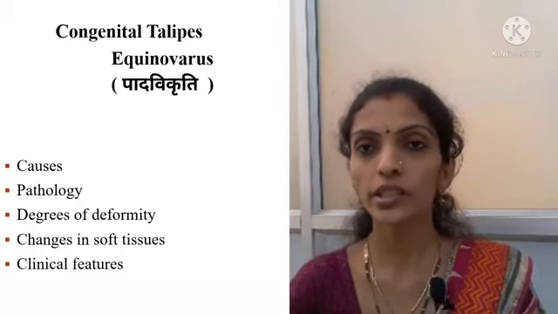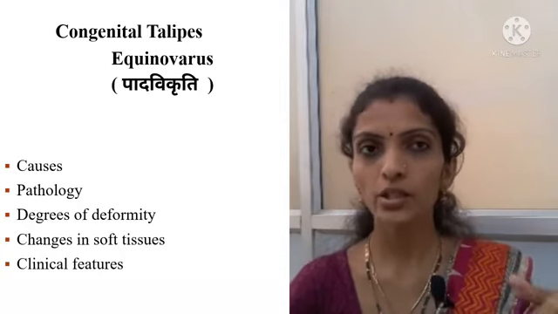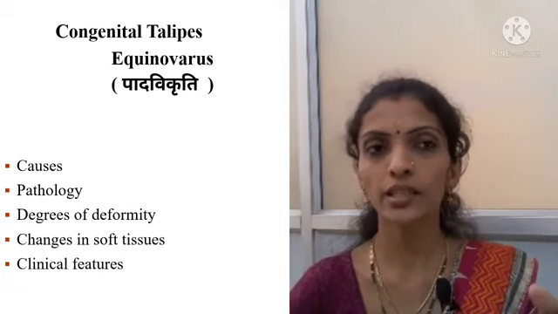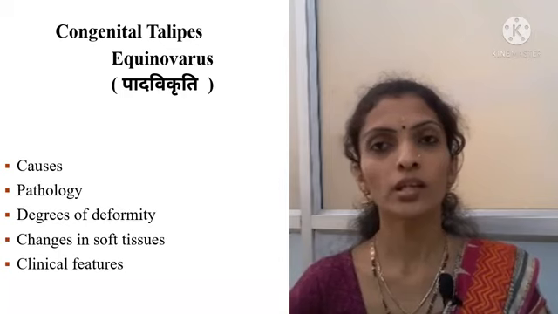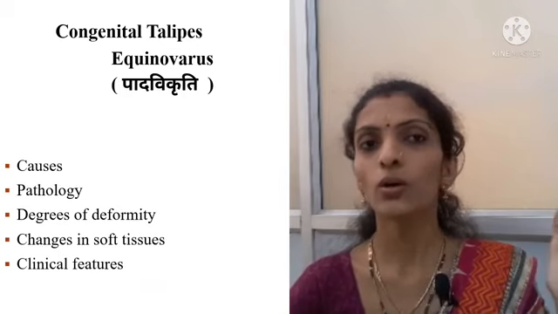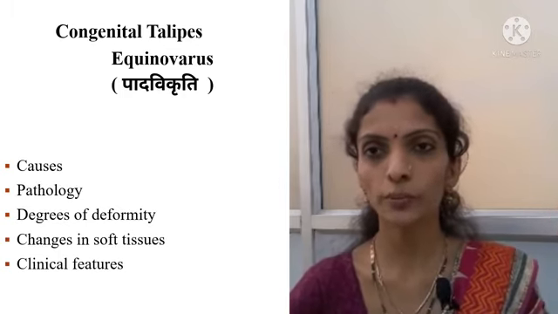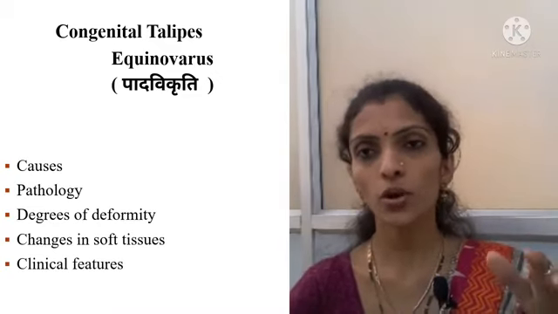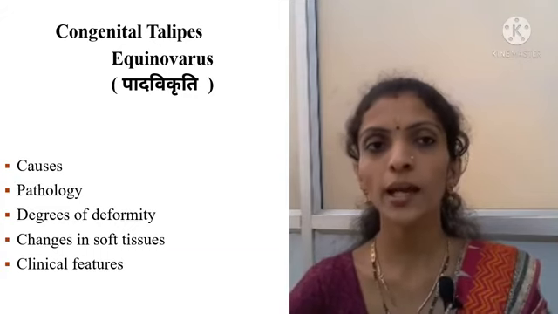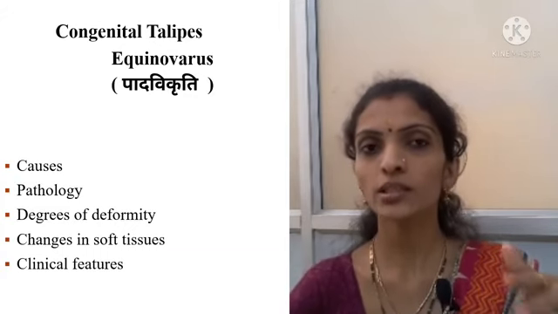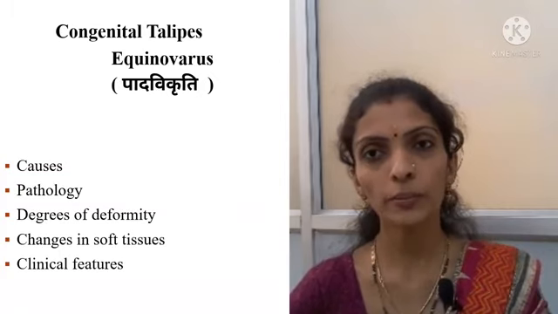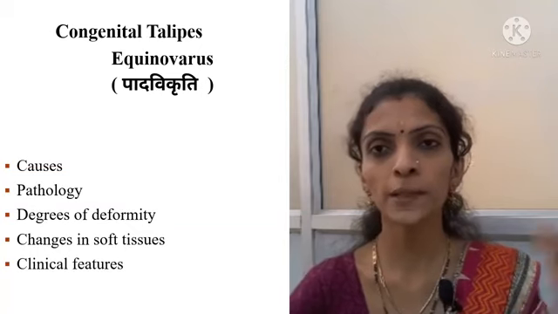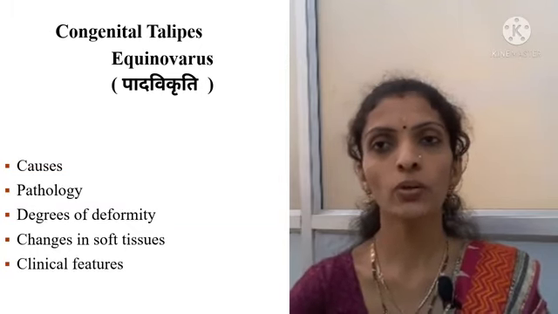Coming to the degrees of deformity, there are three degrees involved in this case: first degree, second degree, and third degree. What will happen in the first degree? Only adduction of the forefoot will be present. In the second degree, adduction and equinus of the forefoot will be present, and in the third degree, adduction, equinus, and inversion of the foot will be present. These are the three degrees of deformity present in congenital talipes equinovarus.